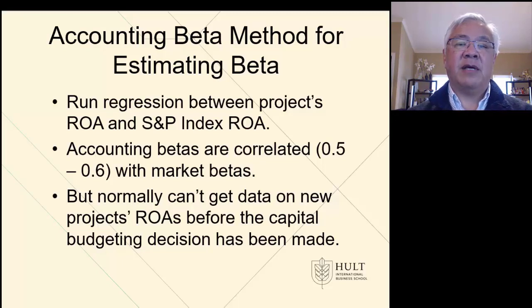So here, instead of measuring a rate of return of a company versus the S&P rate of return, we're regressing the ROA of a project or division compared to the ROA for the S&P. And this is a method if we can gather sufficient data to make it statistically significant.